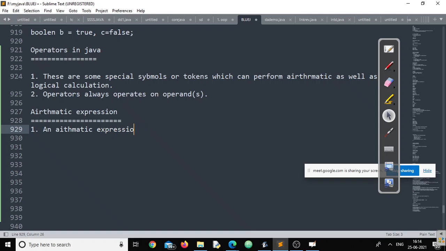An arithmetic expression can contain definitely an arithmetic operator, right or wrong?